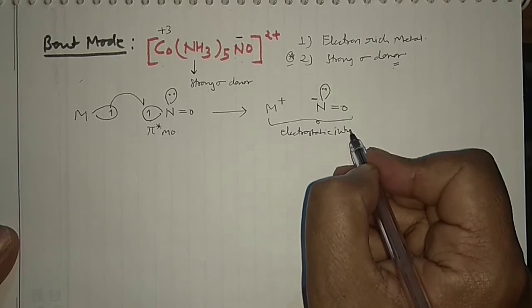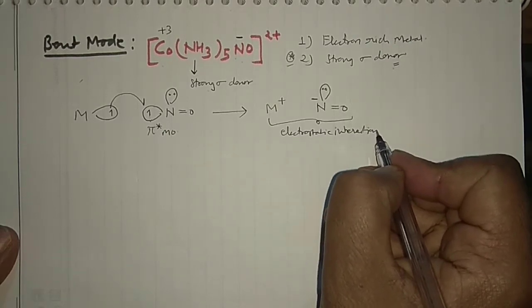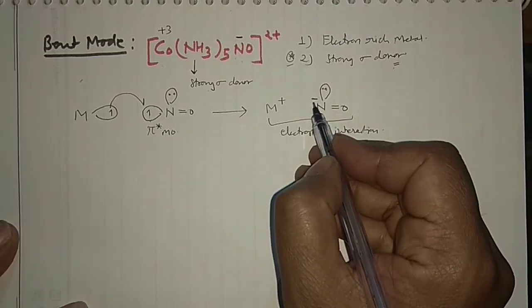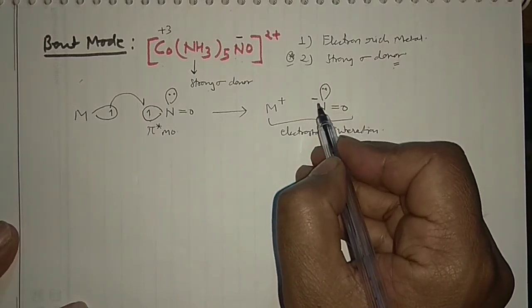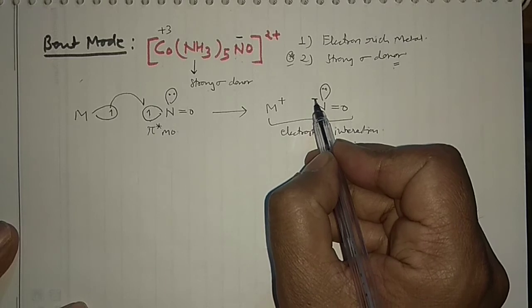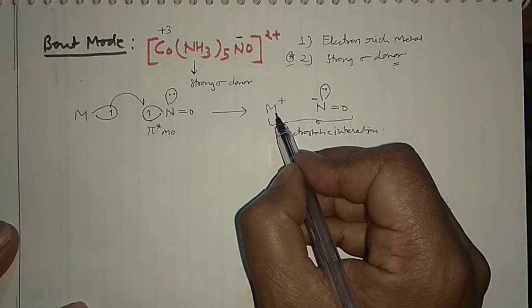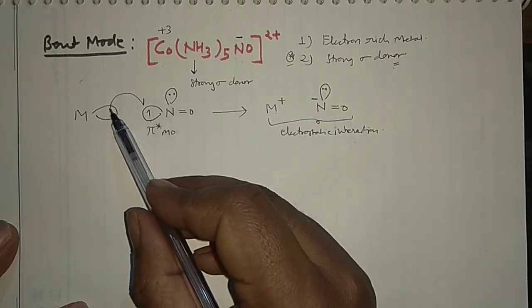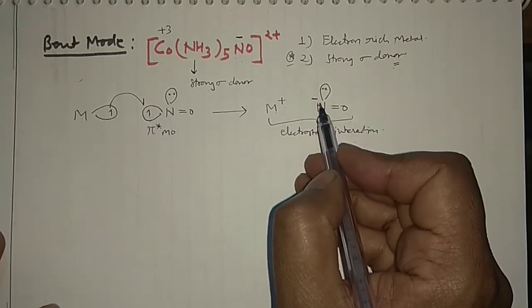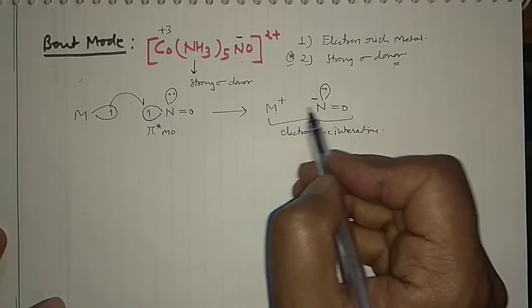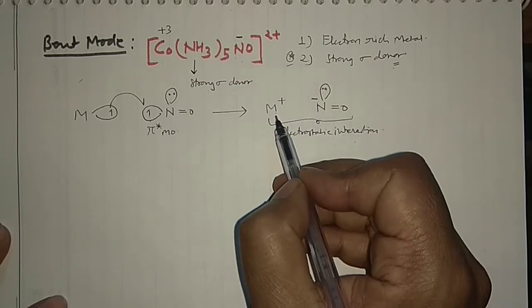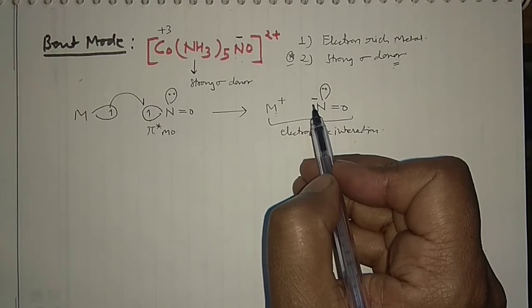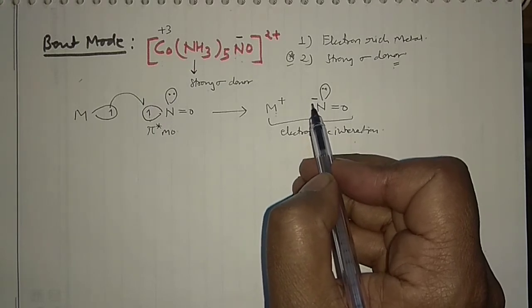Electrostatic interaction. Okay, in that case, now you can see this negative charge. Now these are the 2 electrons. These 2 electrons can be donated to the metal, right? But out of these 2 electrons, one actually came from the metal itself. So you see, this is the 2 electron donor, but out of these 2, one belongs to the metal itself. So overall donation is of only 1 electron. Okay, that's why it is 1 electron donor only.